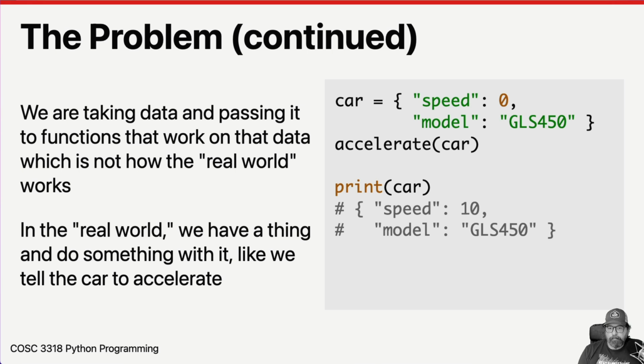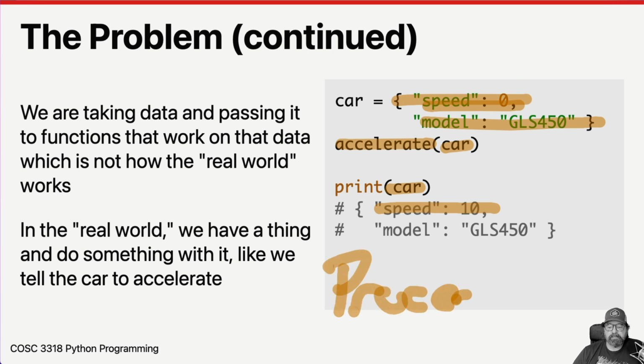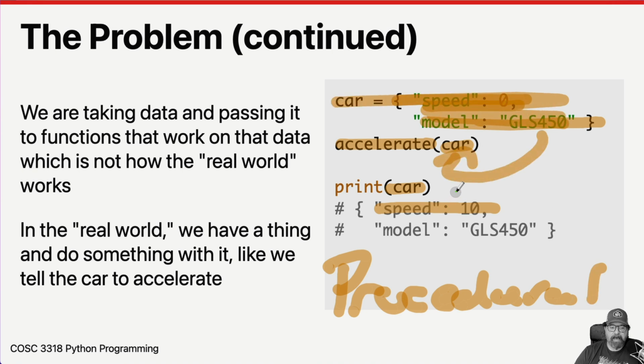So let's talk about the problem a little more. Here we have a dictionary that describes some kind of car. It's a Mercedes-Benz GLS 450 and its current speed is 0. And then we pass that car to a function named accelerate. And then when we print out that car, we see that the value for speed is now 10. This is called procedural programming, where we take data like this and we pass it into functions like that.